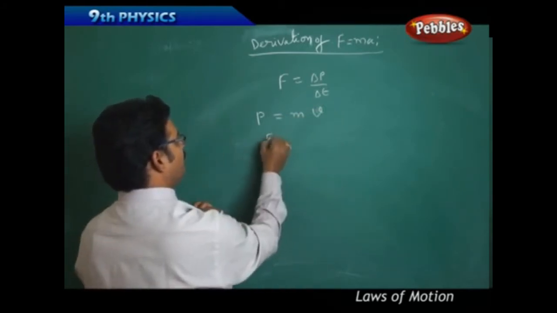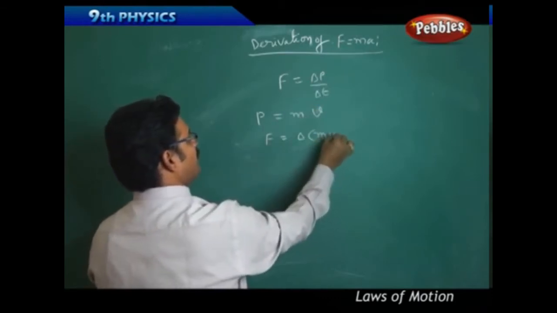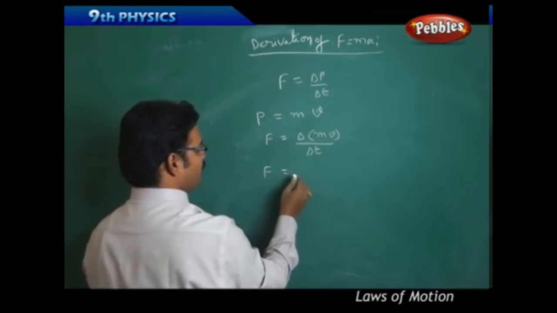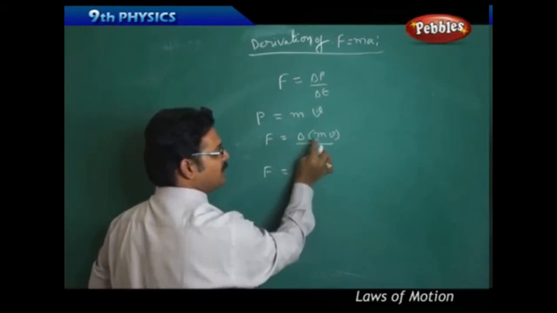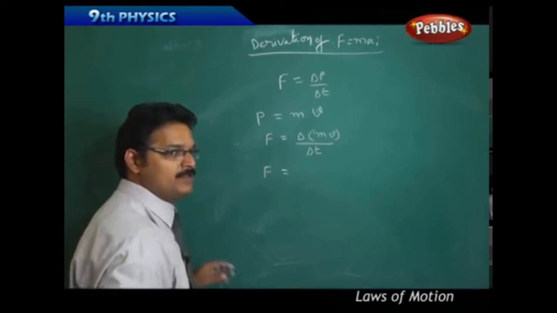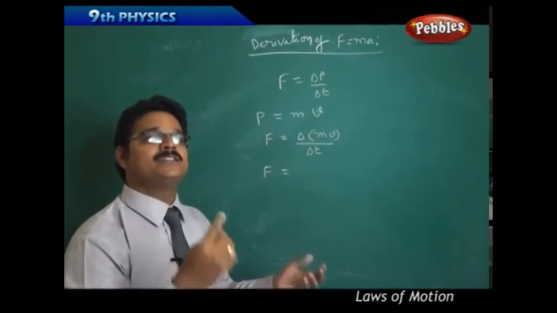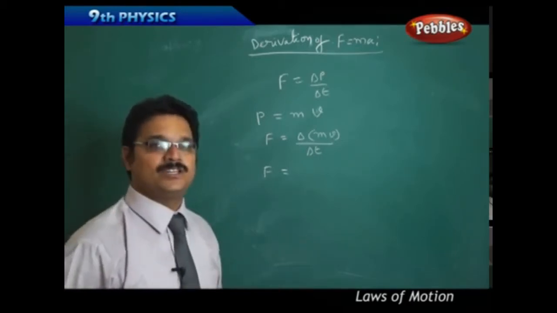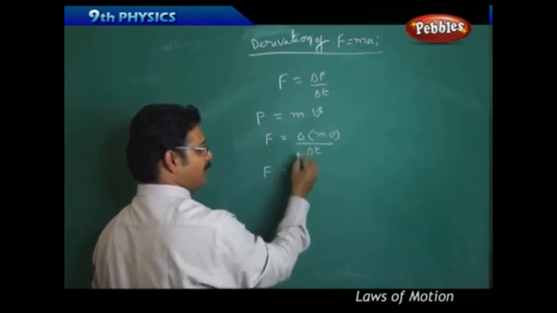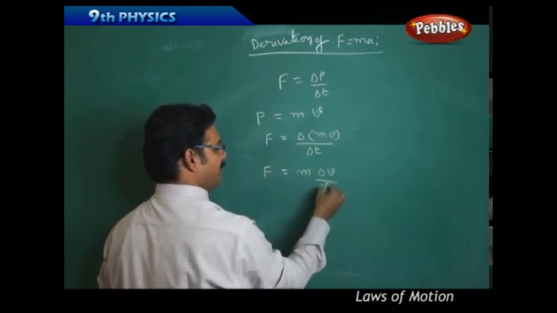Therefore, F equals delta, instead of P, substitute the P formula mv, by delta t. Now F equals delta means change. So change in mass, change in velocity. Generally, when you apply force on any body, the body's mass doesn't change, only its velocity changes. So mass taken outside the bracket, F equal to m delta v by delta t.